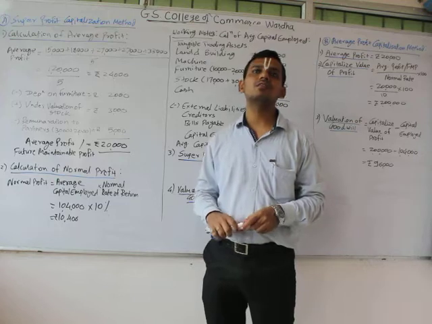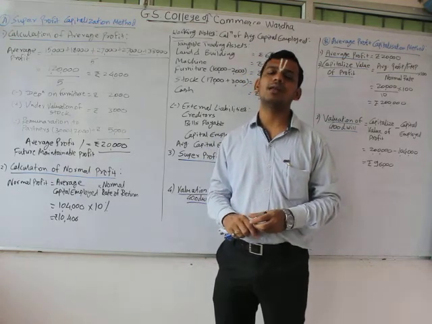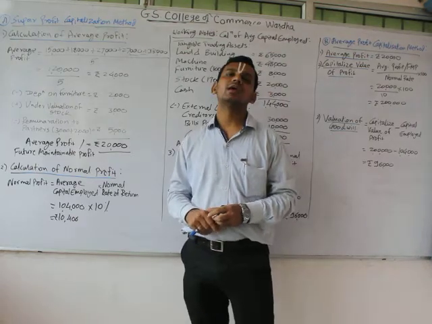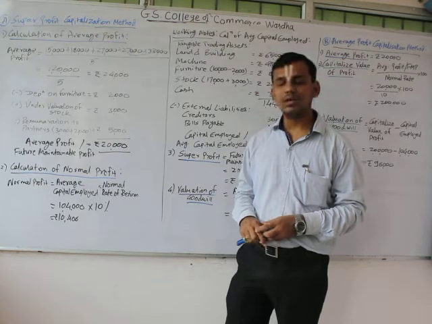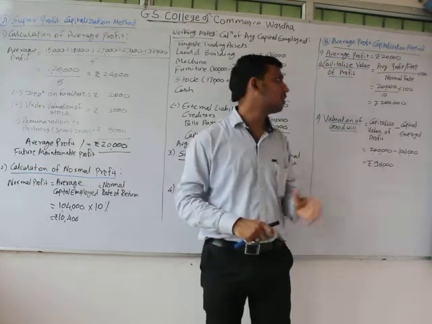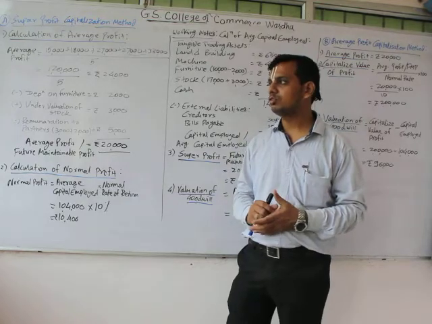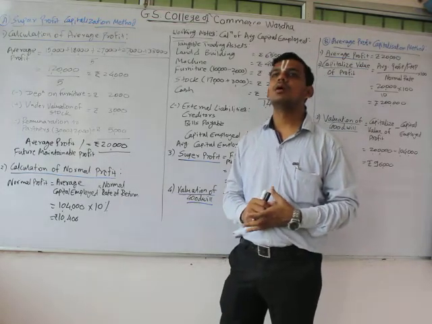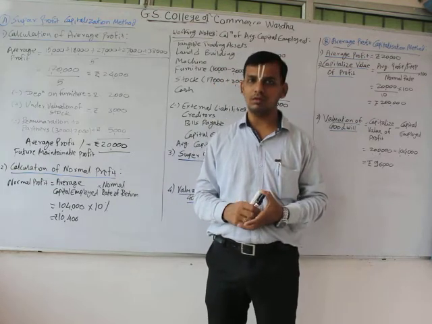When we were discussing the theoretical portion as well as the formula for the same, we said that the capitalization of profit method can be subdivided into two parts. The first one is the super profit capitalization method and the second one is the average profit capitalization method. So in the question we are being asked to frame the solution for both the methods.